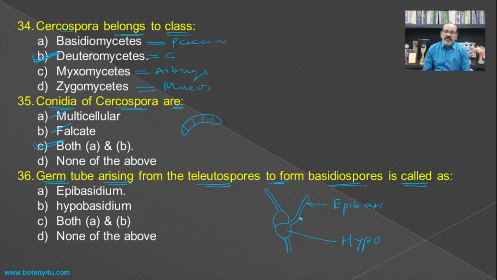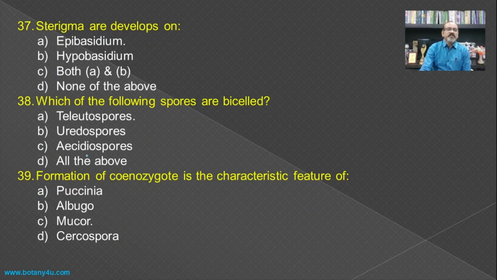If we see the development of the basidiospore, they are developing from the epibasidium, and hence the epibasidium becomes the answer for this question.